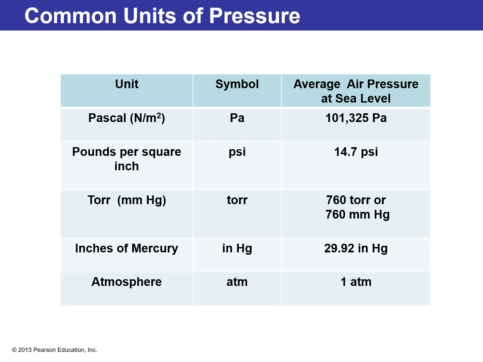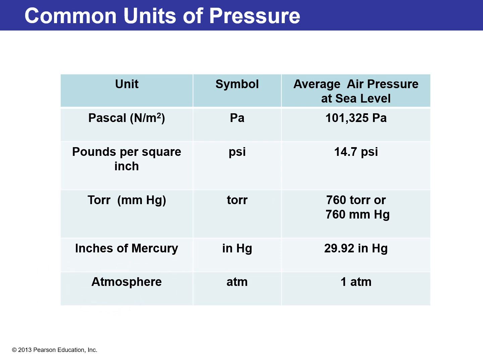So you can see there are many units that can represent pressure. For example, here you have Pascal, and this one is the value of Pascal at average air pressure at sea level, and then this one psi, torr, inches of mercury, and the last one will be atmosphere. We are familiar with atmosphere.